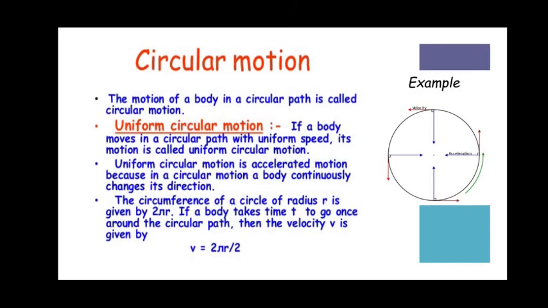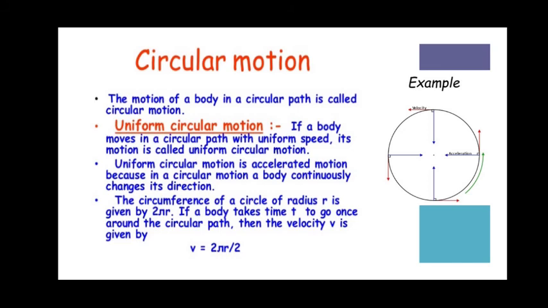Let us move to the last topic in this chapter, that is circular motion. So what do you mean by circular motion? A motion of a body in a circular path is called circular motion. Again there are two types, uniform circular motion and non-uniform circular motion.